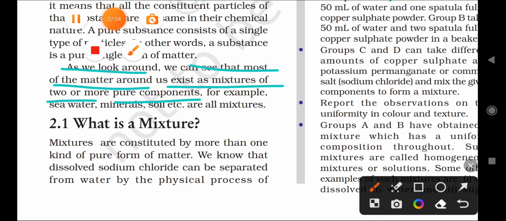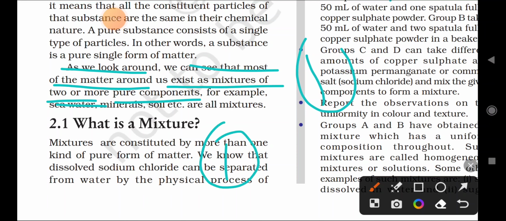For example, seawater. When we take the example of water in the sea, it contains a variety of minerals, nutrients, and also salt. This is also a mixture, and the minerals and salts also contain microorganisms, right? Again, some kind of nutrients in it. We can give several examples.